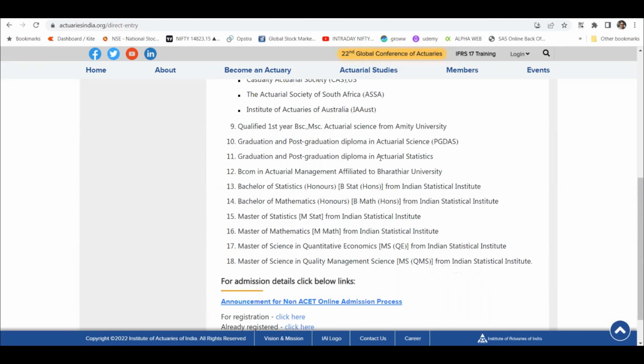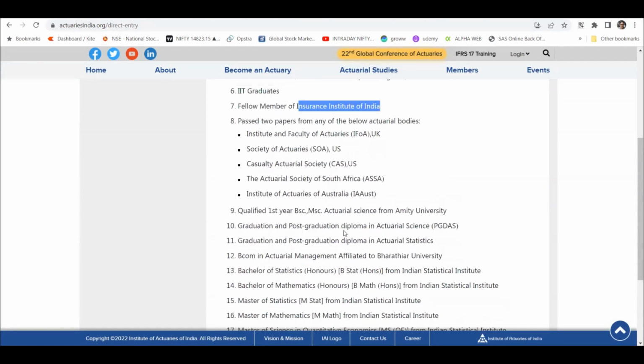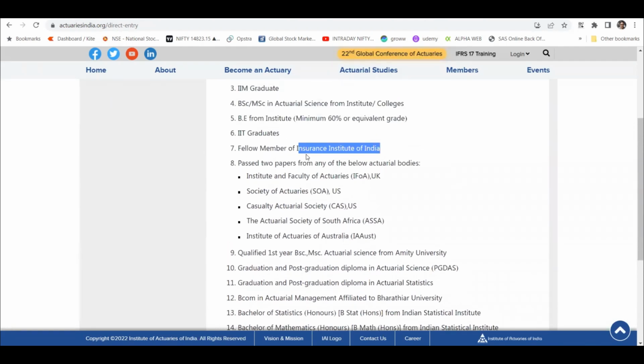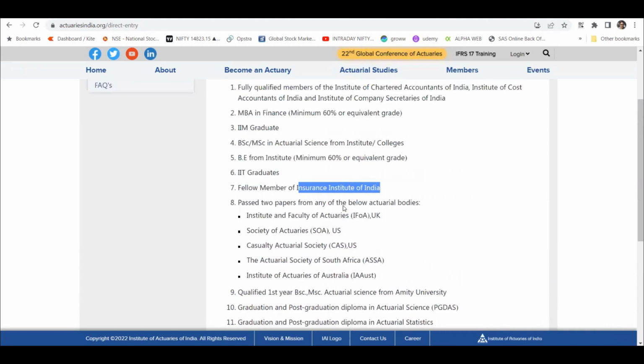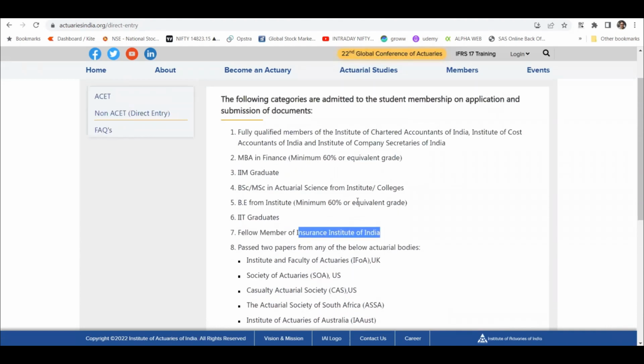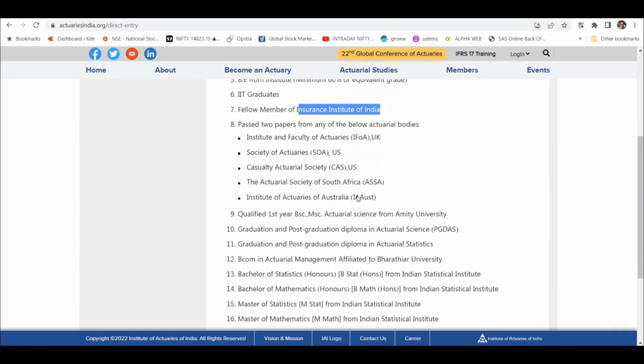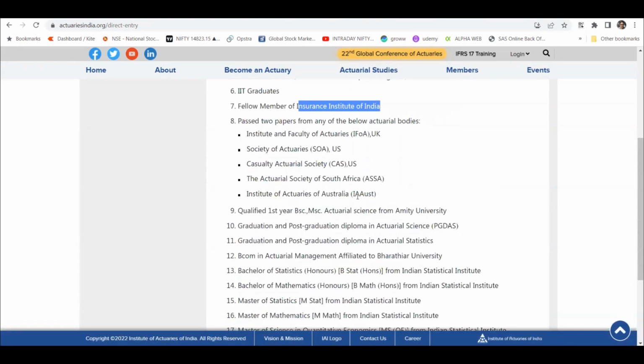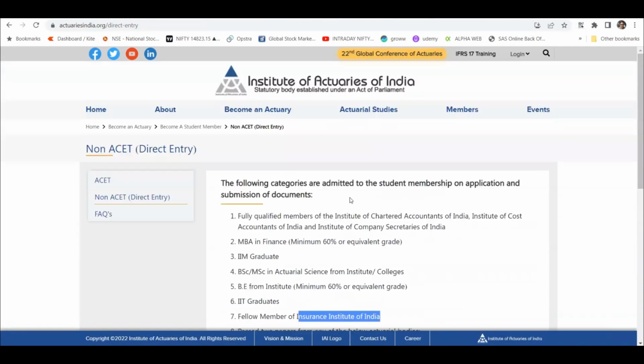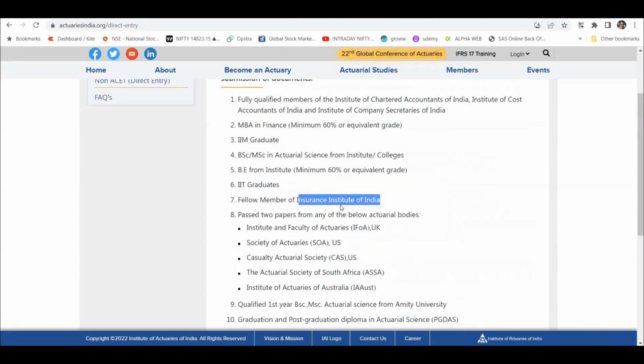You can skip the asset level, but I believe that you should write the asset exam. Even if you have this, it will help you. If you are just in the starting phase, writing the asset exam will help you. That has helped me personally because I came through asset. At that point of time, it was paper and pencil, as I mentioned. So this is also a way, and if you want to explore this, you can do that.